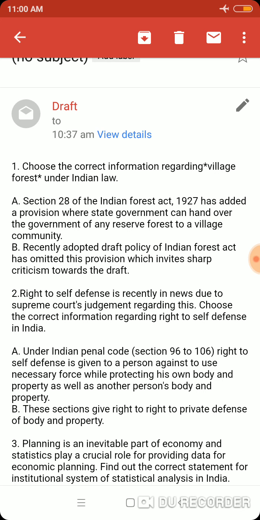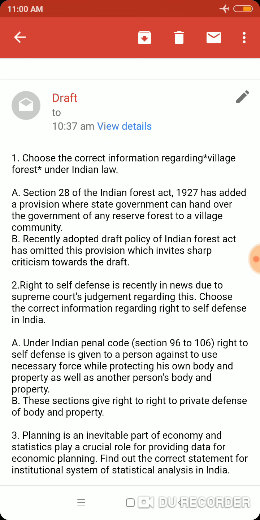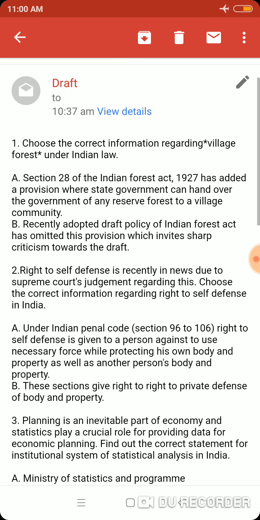Option A. Section 28 of the Indian Forest Act 1927 has added a provision where the state government can hand over the government of any reserve forest to a village community. This is correct. Since long ago, in the 1927 Forest Act, a provision was added that to conserve the symbiotic relationship between the tribal community and the forest, if the government feels it necessary, the governance of that forest can be handed over to the local community. This kind of forest is also known as community forest.